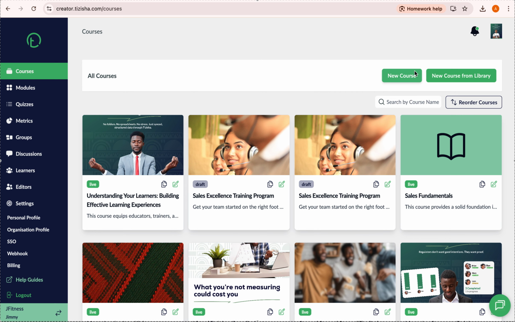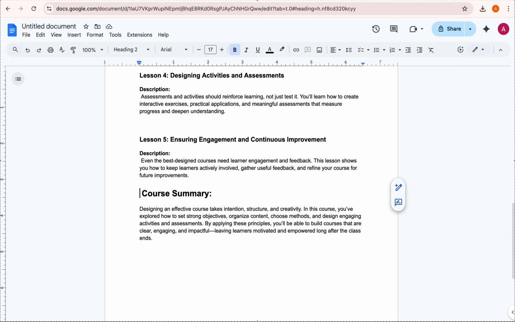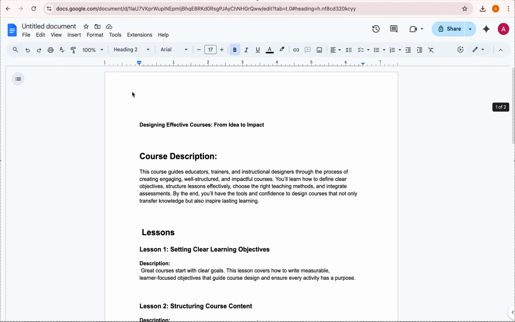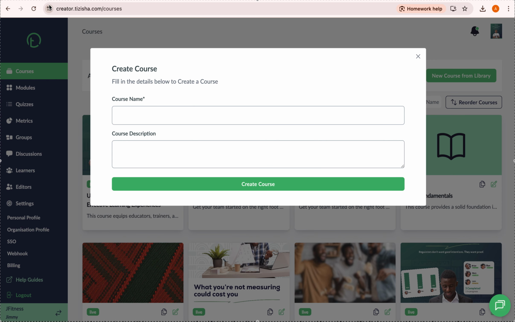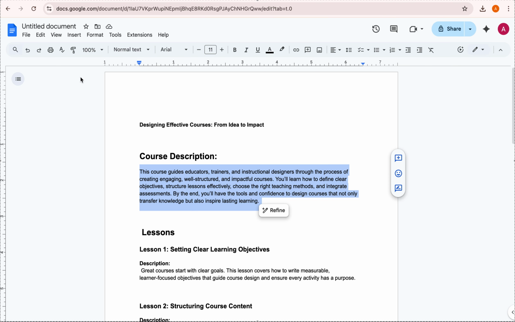We'll start with the option for new course. If I click on new course, I'll be prompted to add a course name and a course description, right? I'd prepared something earlier here, so what I'm going to do is just copy and paste. This is our course name here. I'm going to copy that and paste it here. Then the course description, again, I'm going to copy this and paste that here.